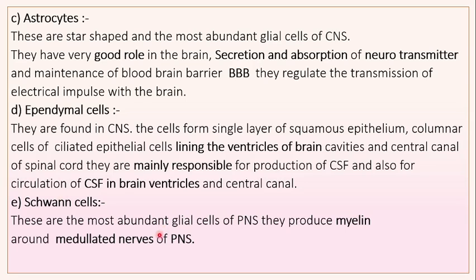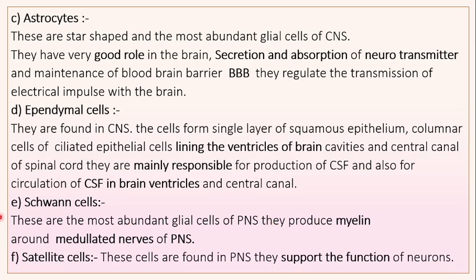Schwann cells. These are the most abundant glial cells of the PNS. They produce myelin sheath around the myelinated nerves of the peripheral nervous system, that is PNS. Satellite cells. These cells are found in the PNS. They support the function of neurons.